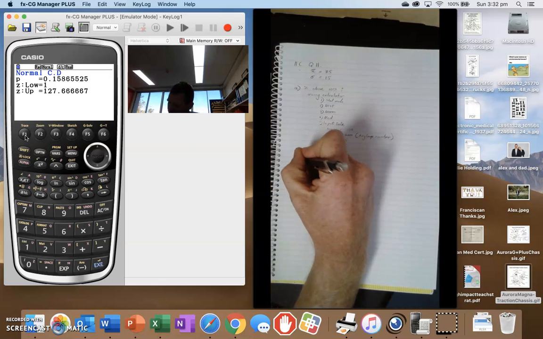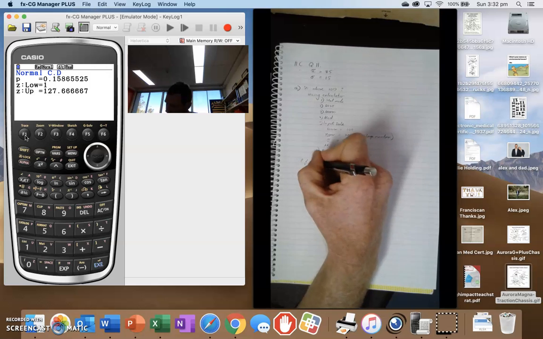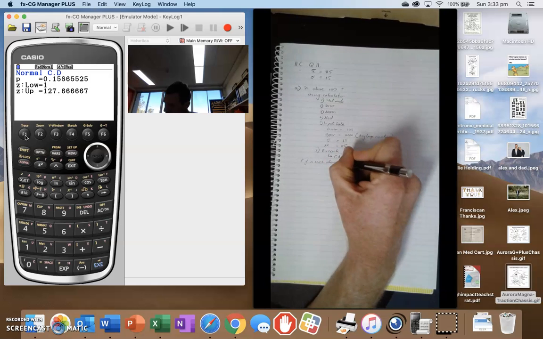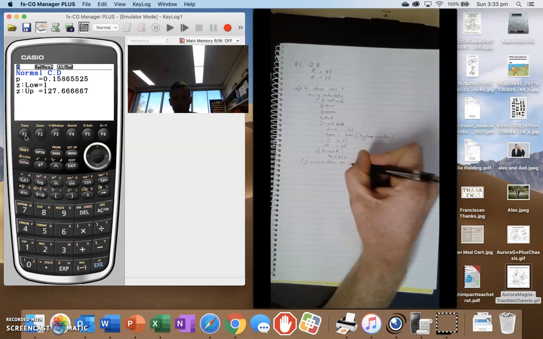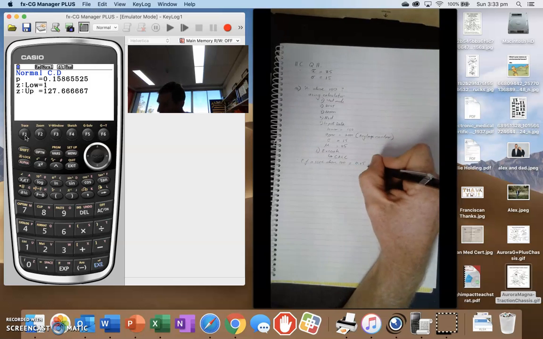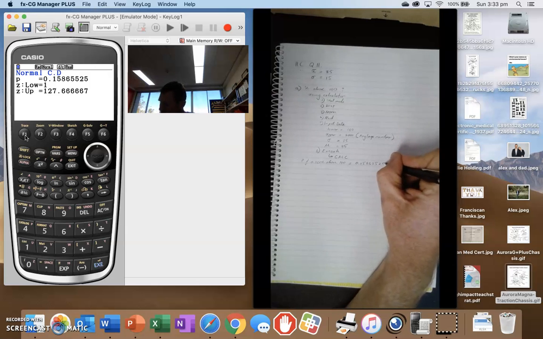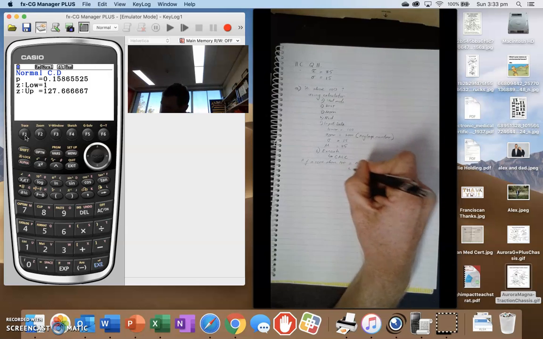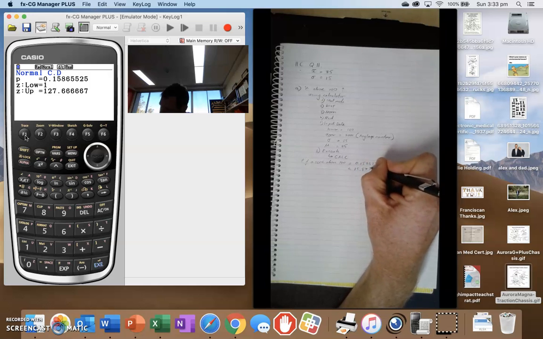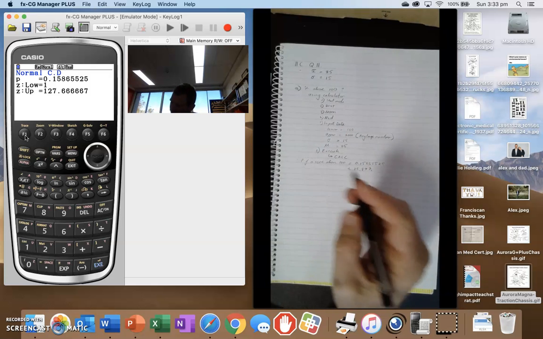Okay, so therefore, the probability of a score above 100 equals 0.15865525. So I write that in, which is approximately 15.87%. Okay, so that's roughly that. All right, now that's A.